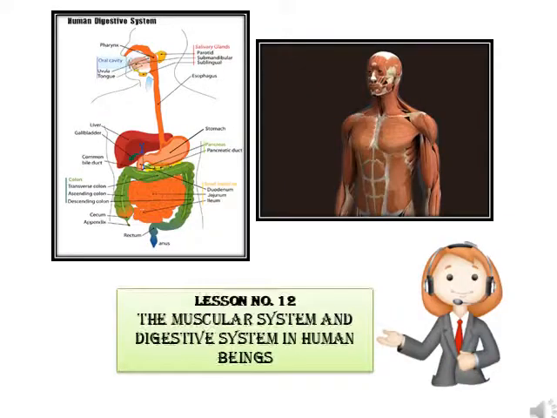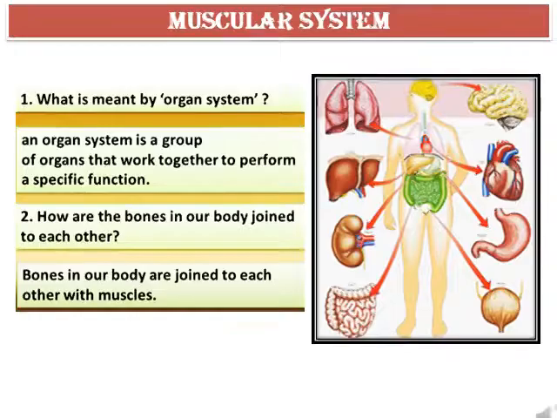Let us begin with a new topic, lesson number 12, the muscular system and the digestive system in human beings. First, let's recall what is meant by organ system. An organ system is a group of organs that work together to perform a specific function. Examples are digestive system, respiratory system, circulatory system, muscular system, etc.